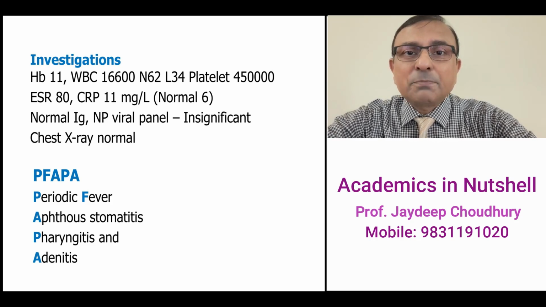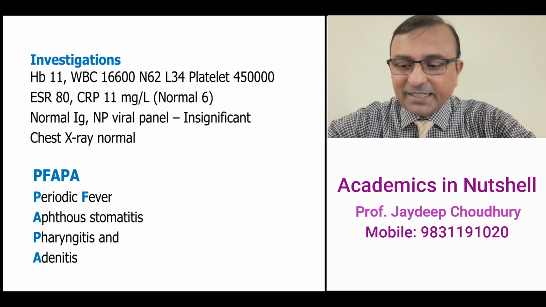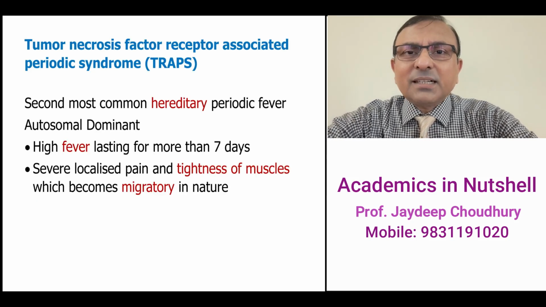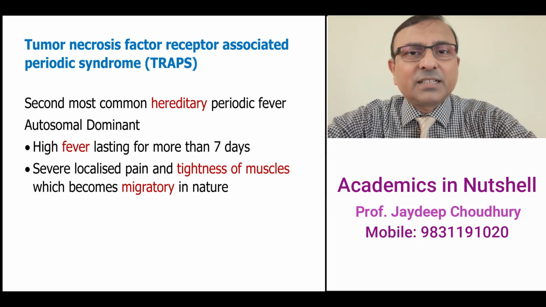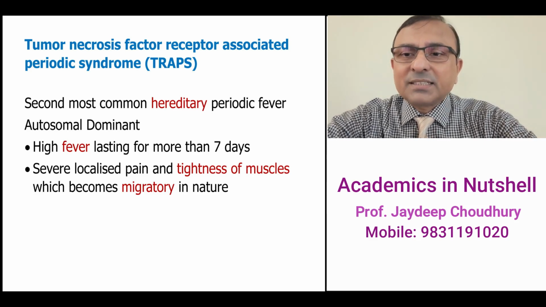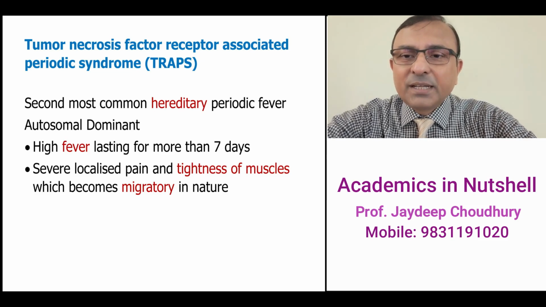This is a typical presentation of PFAPA, that is periodic fever, aphthous stomatitis, pharyngitis, and adenitis. Now, among the hereditary causes of periodic fever, the Mediterranean fever does not occur in India. The second most common hereditary periodic fever that we might encounter is the tumor necrosis factor receptor associated periodic